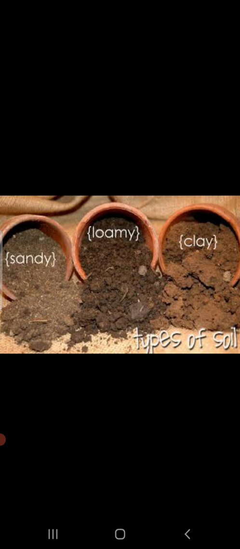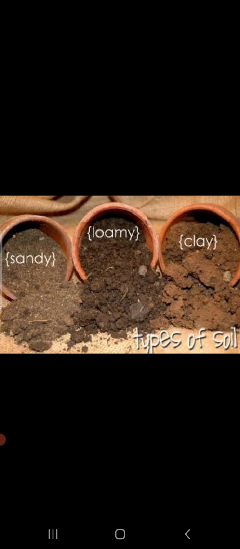When the soil has a greater proportion of big particles, it is called sandy soil. If the proportion of the fine particles is relatively higher, it is called clay soil. And in some soil, the amount of large and fine particles is almost the same. Such soil is called loamy soil.